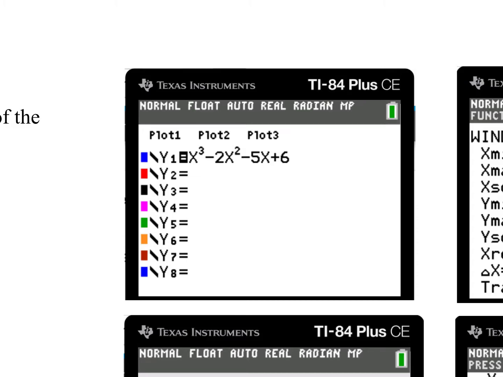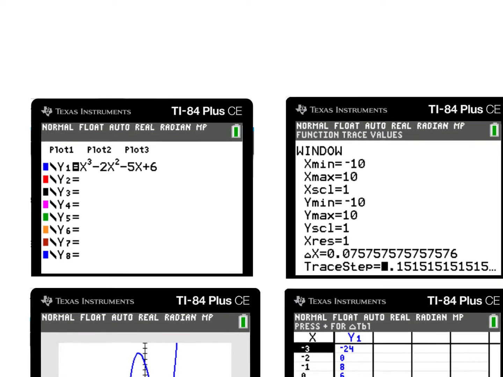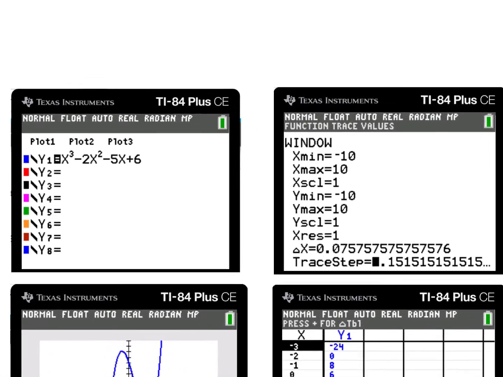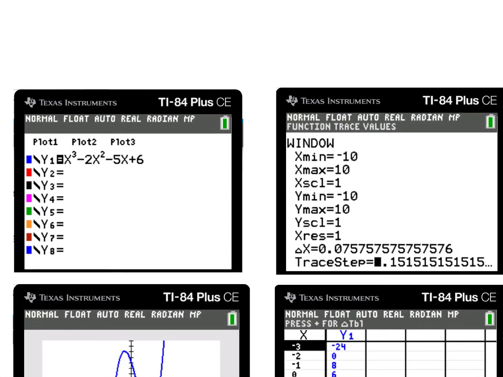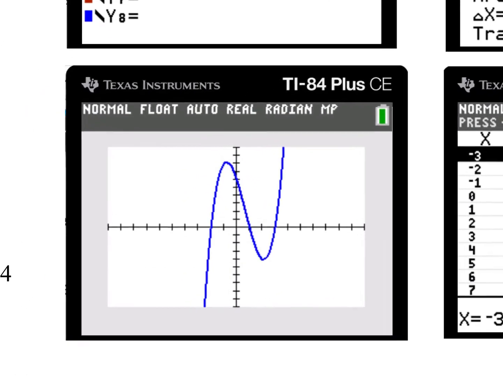Once that's typed in, the window that I used is the standard window, which is when x is from -10 to 10, and then y is from -10 to 10. You certainly could choose a different window, but that window should be able to find all the things you need to look at. Once you type in the equation and get your window set appropriately, this is the graph that you end up seeing.